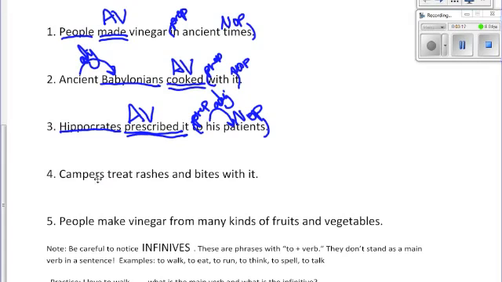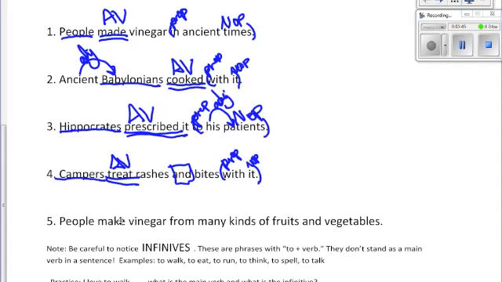4, campers treat rashes and bites with it. Campers is our subject. What do? They treat. Now you can see them doing this, so it's an action verb. Then we see a conjunction here. The word and. Then with it is our prepositional phrase. Prep and NOP.